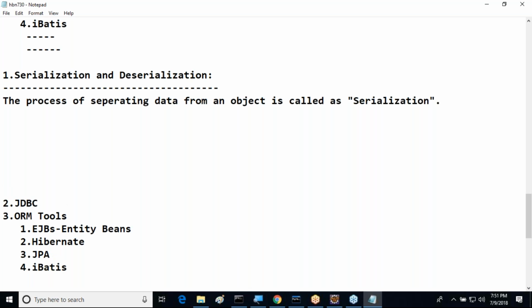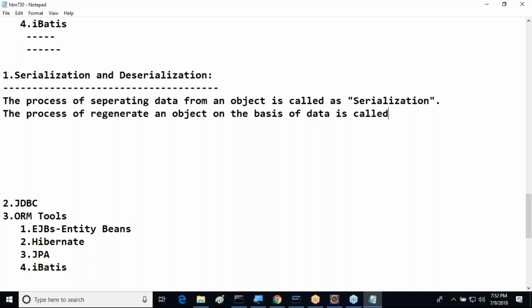But what is the meaning of deserialization actually? The process of reconstructing or regenerating an object on the basis of data is called deserialization.